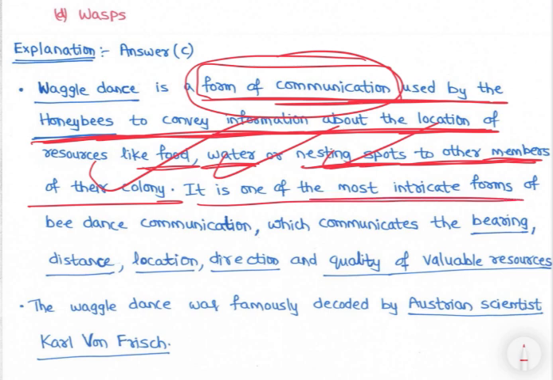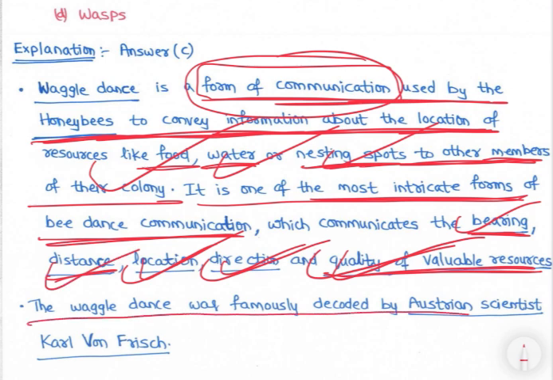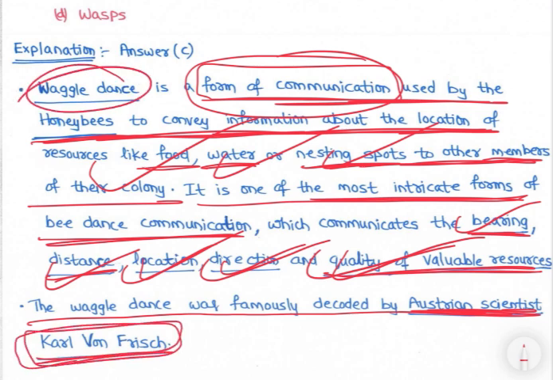It is one of the most intricate forms of bee dance communication, which communicates the bearing, distance, location, direction and quality of valuable resources, right? सब दूसरे उनको बताना है, right? So the waggle dance was famously decoded by Austrian scientist Carl von Frisch, right? So that is with respect to waggle dance and honeybees, right?